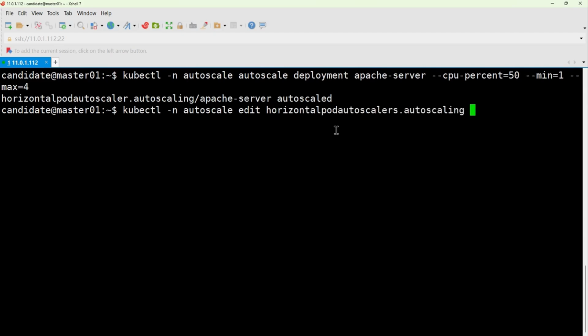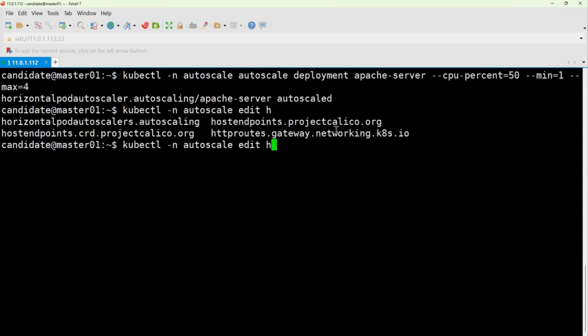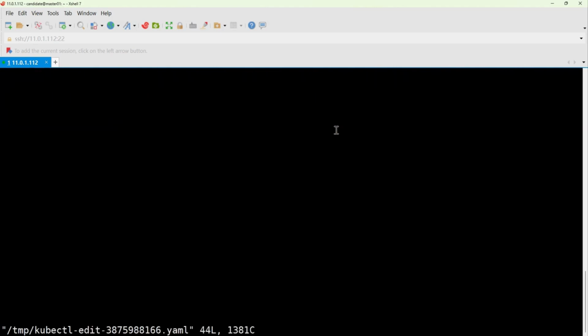edit our resources. Don't remember HPA. Let me delete it here for everyone. You can just type H and then the tab key, and it will autocomplete for you. If you had to memorize this, even if you could remember it, typing it out would still be slow, right? Here, I just type 3 letters and it auto-completes the entire resource name. The resource name really is long. It's definitely a bit long. Here, we can just edit it directly.